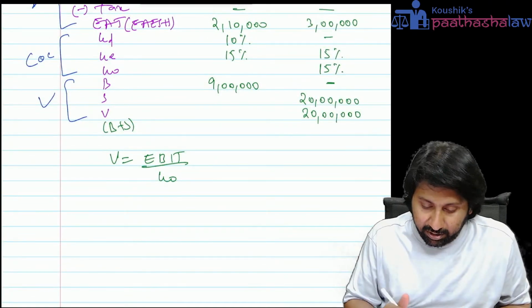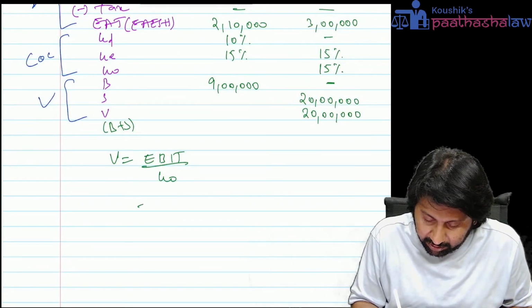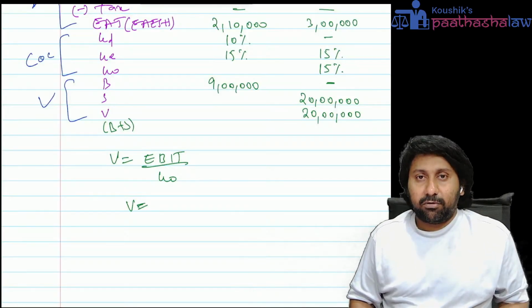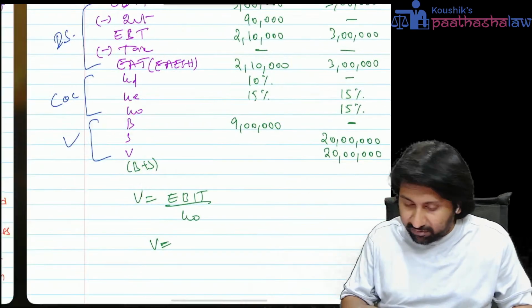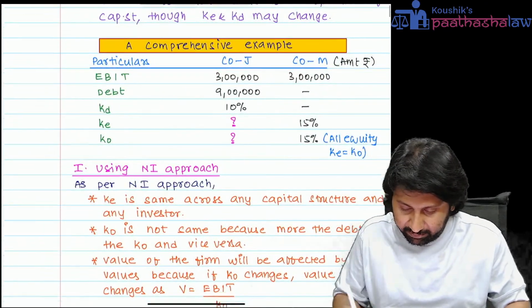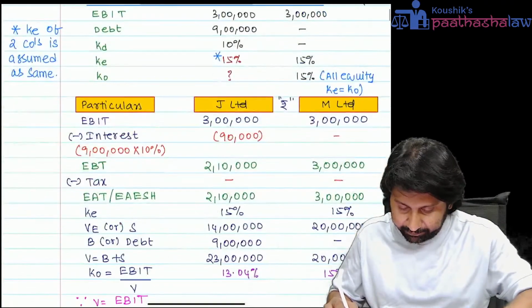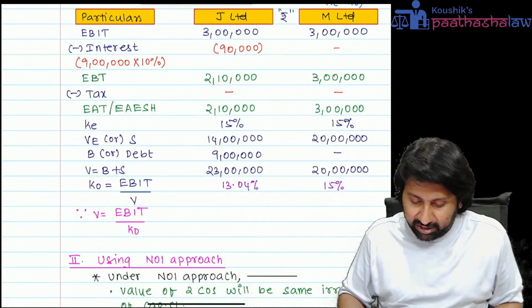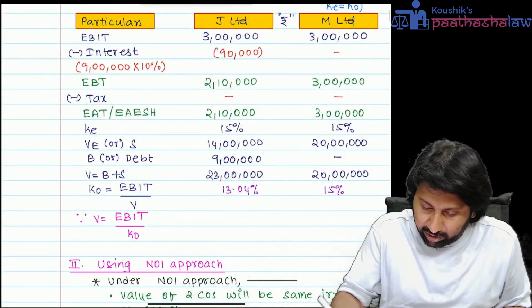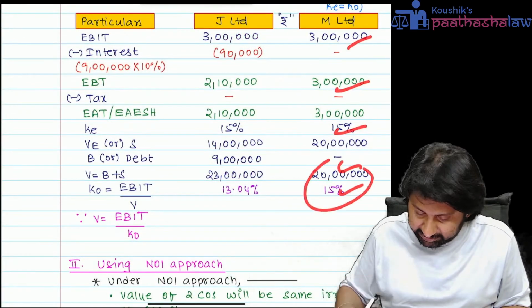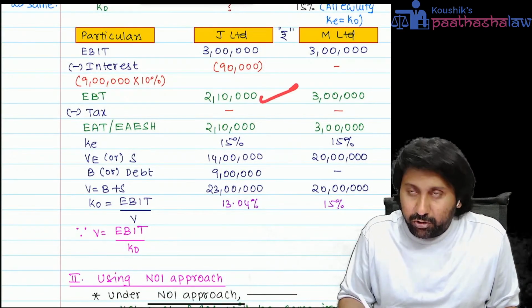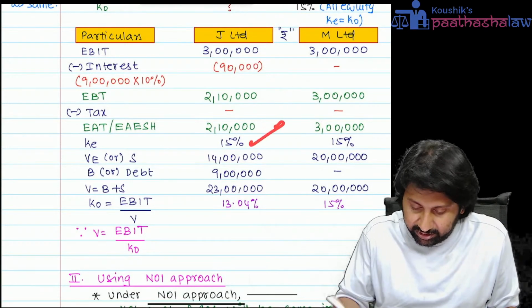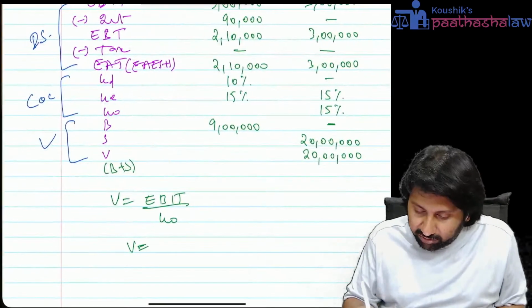The total value of the company is a combination of value of equity plus value of debt. See here clearly. Direct calculations I have done, it will be easy for you. One I already calculated, 15%. See, 9 lakh debt, 90,000 interest, EAESH 2 lakh 10,000, KE 15%.